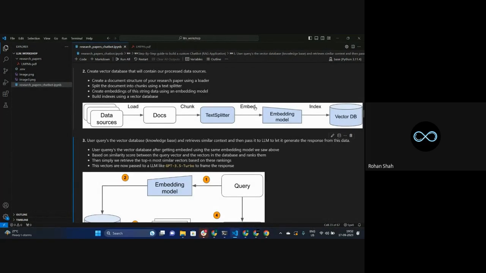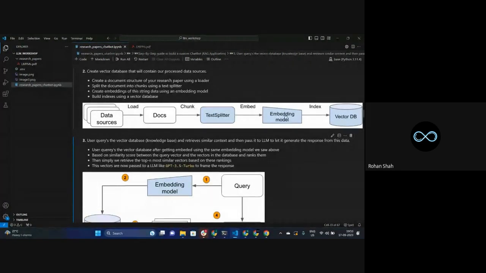And that number depends on how it's structured. Over here we are using a character text splitter, so it works on each and every character that we have. From the character-wise splitter, we take the output and convert it into numerical embeddings. So 'the' has a specific meaning in numerical terms. It is represented by a specific set of numbers which will never change. Any different word has its own specific representation in the numerical world, based on how the embedding was implemented. So you have to keep that in mind.